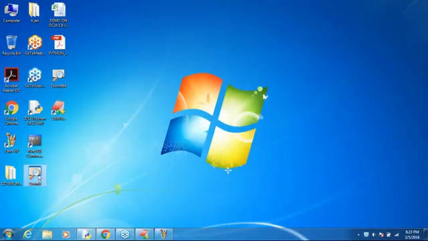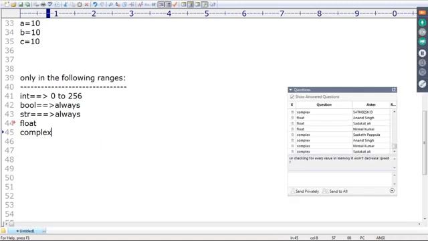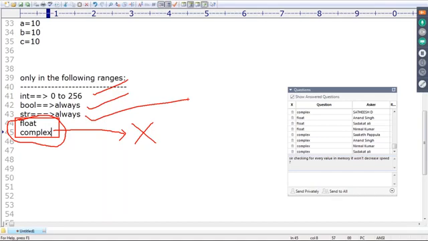Sir, make sure, a very dangerous point I'm going to talk about. In the case of float and complex, always a new object will be created by default. Reusing the same object is not available for float and complex. What we call reusing the same object is applicable only in the case of int type, Boolean type, and str type, not in the remaining cases.